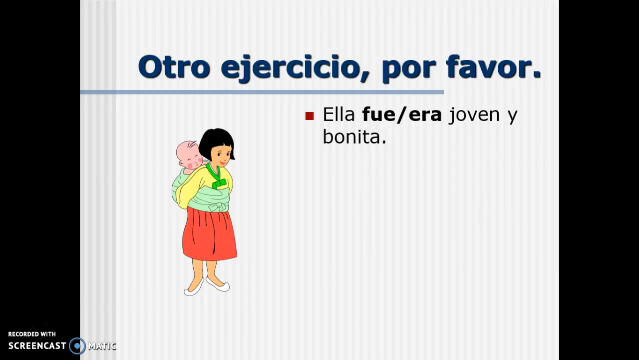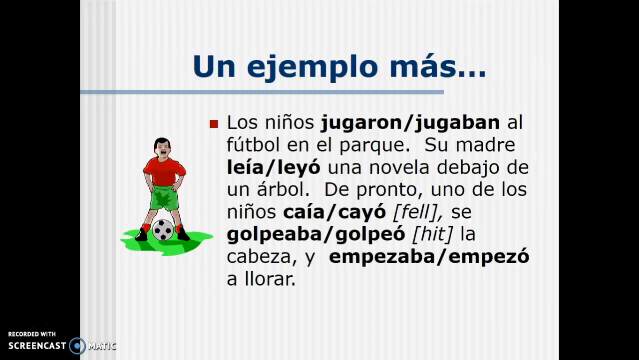Ella fue or era joven y bonita. She was young and beautiful. Are we going to pick the preterite, fue, or the imperfect, era, if we're talking about a physical attribute? Ella era joven y bonita. We picked the imperfect because, again, it's part of the acronym Al wept. It was the P, which stands for physical attribute. One more example. Let's look at a paragraph.